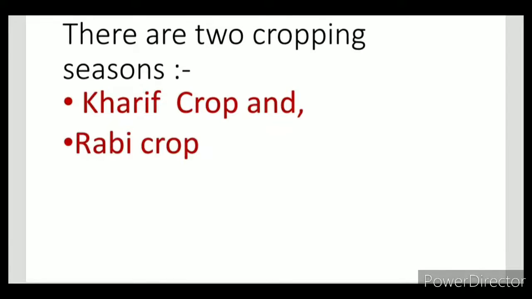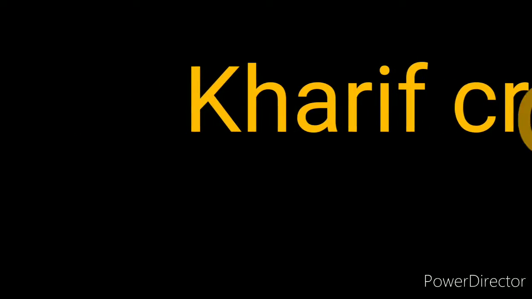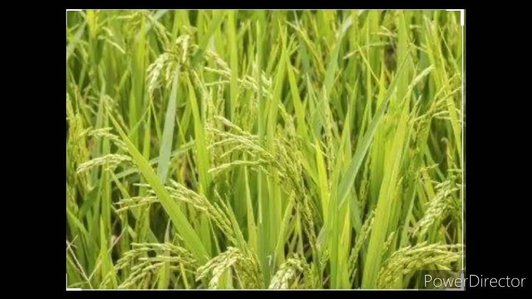We move to Kharif and Rabi crops today. In India, we basically know there are two cropping seasons. First is Kharif and the second one is Rabi. The Kharif crop is a summer and monsoon crop, we call it. The crop is sown in the month of April or May and it is harvested by October. Paddy or rice is the main Kharif crop.